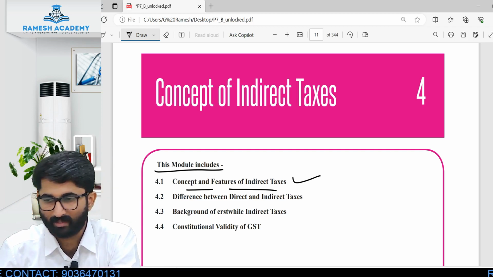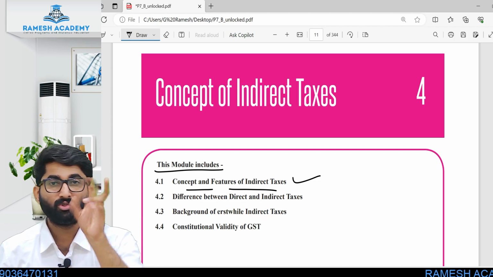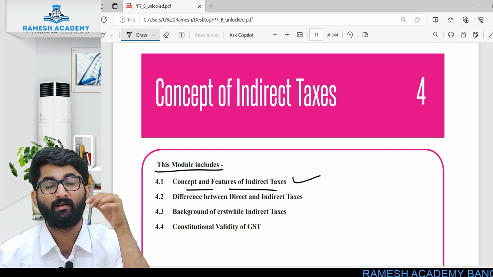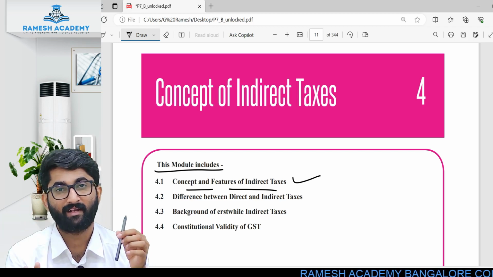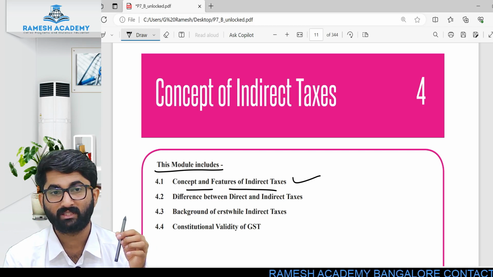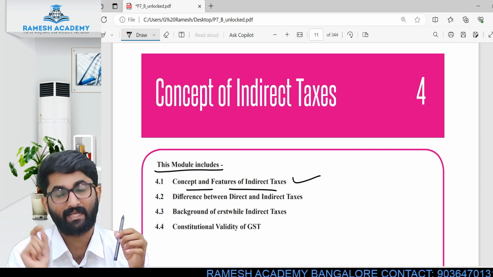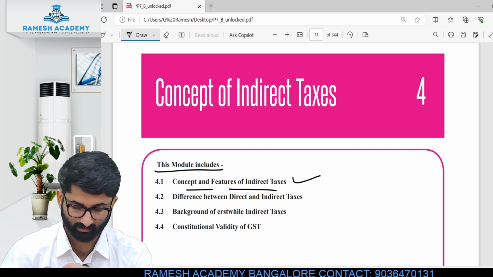I don't know that I am paying tax also. You are students, you will purchase pen, pencil, everything, and whatever you pay includes tax. You are paying it to that person, and that person is paying it to the government. Tax is included in that. Keep this in your mind.